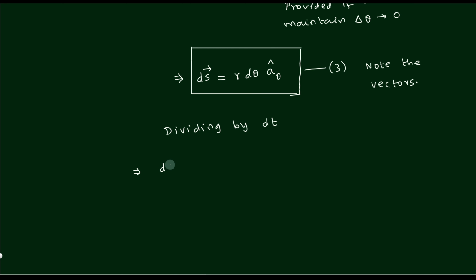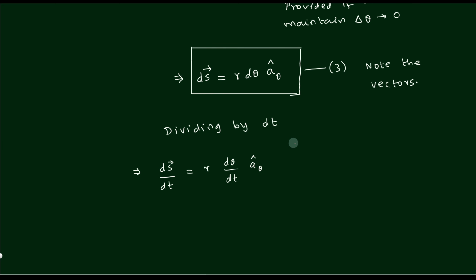So I will be getting it like this: ds by dt is equal to, on the right hand side also you do. Shall I put r by dt? No, it's not a good idea. R by dt has no meaning. So I'll put d theta by dt. That is what you have to think: where to put a dt. For r, I don't want to put dt. For d theta, I'll put it for dt. That is good. And then the other thing, a theta, you simply copy it.